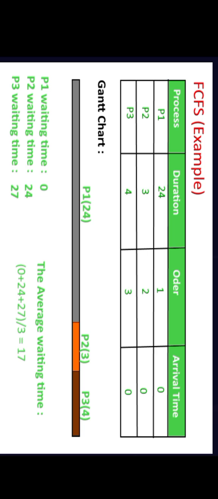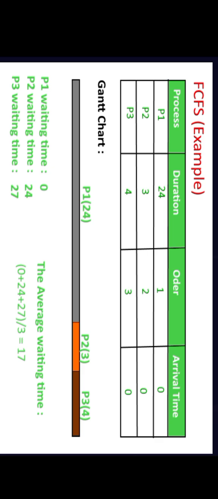When it comes to P3, that is process 3's waiting time, it is 27, because P3's order is 3, so it has to wait until the first and second are completed. So P3 has to wait for P1 and P2, that is P1's duration of 24 and P2's of 3. If we add 24 plus 3, that is 27. The waiting time for P3 is 27.